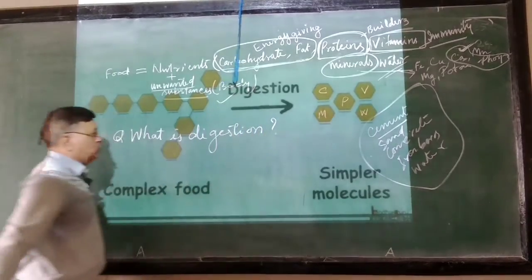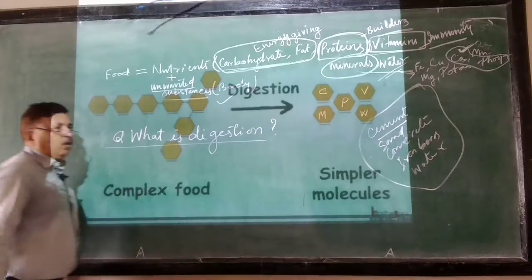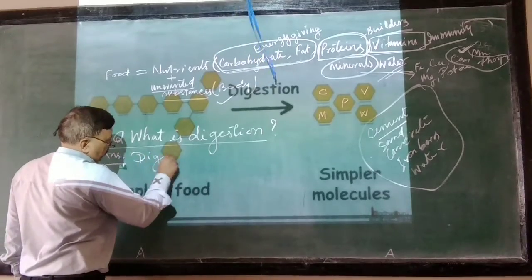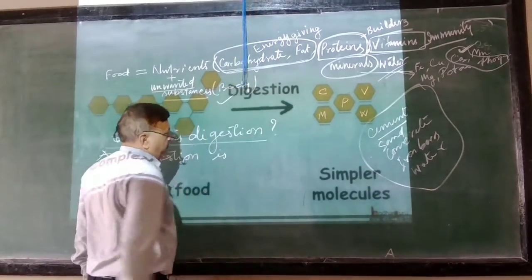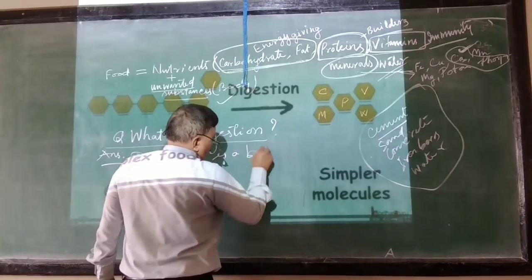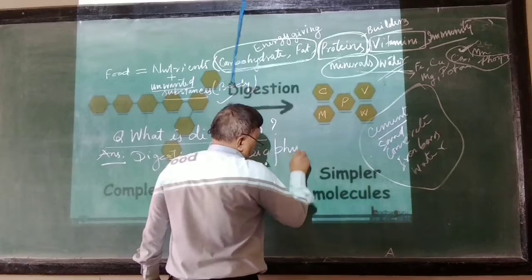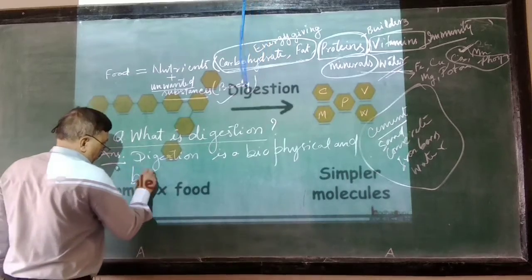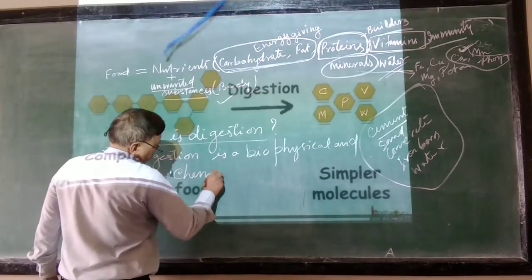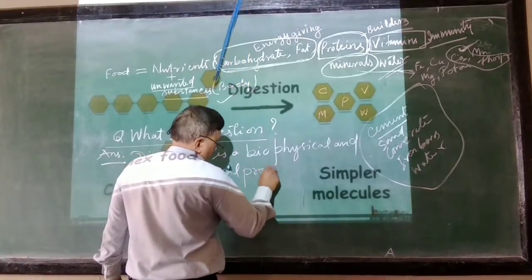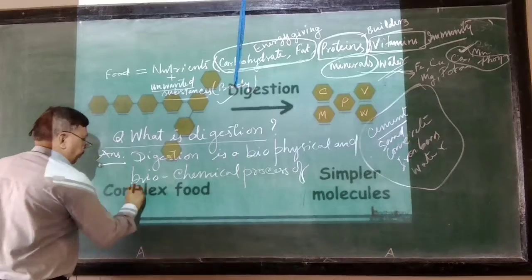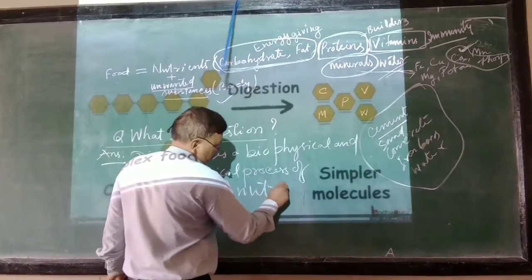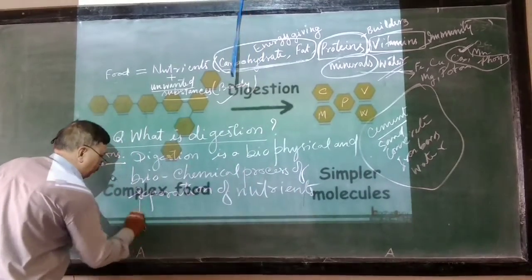So the answer for this will be: digestion is a biophysical and biochemical process of separation of nutrients from the food.